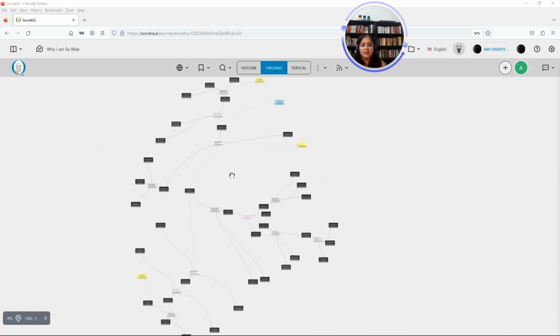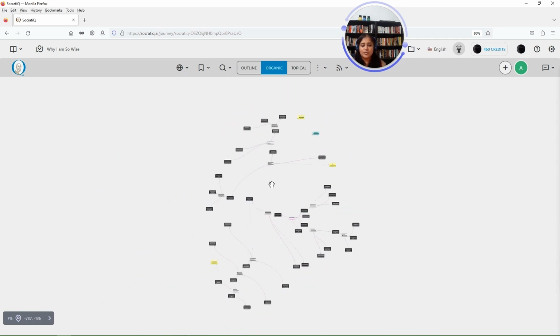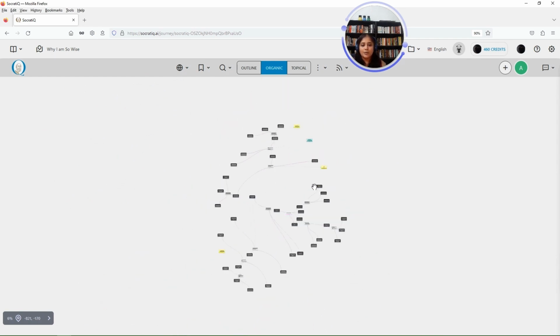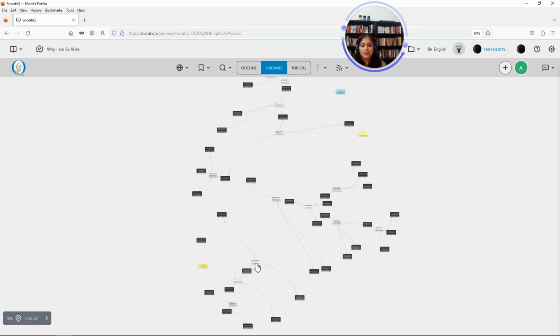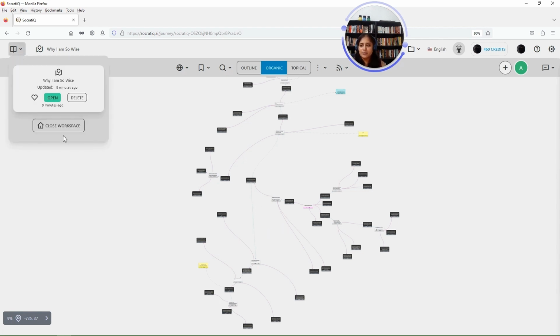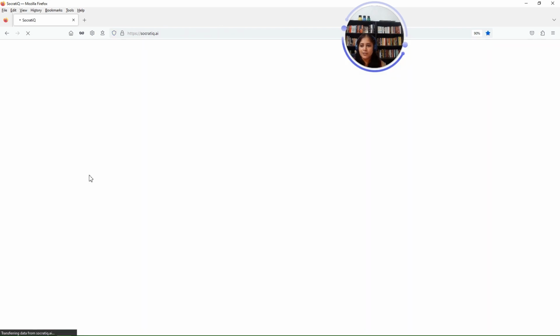What you see here is an exploration that was already done with color-coded notes and responses and multiple inquiries. Now, let's give it a whirl. Let's start a new exploration. Go to the home page, close this workspace first.